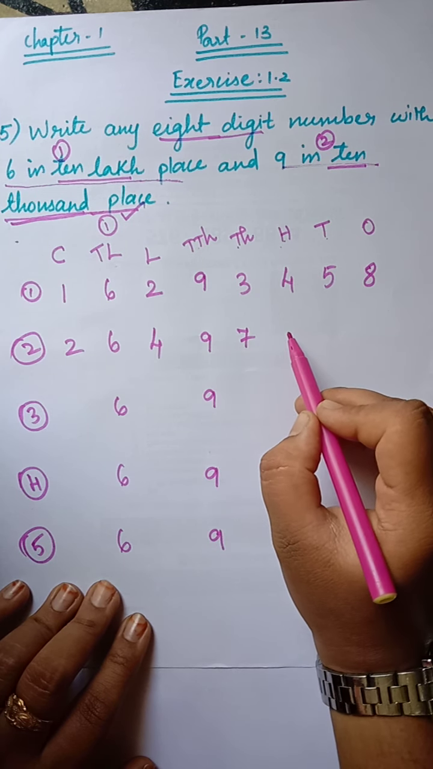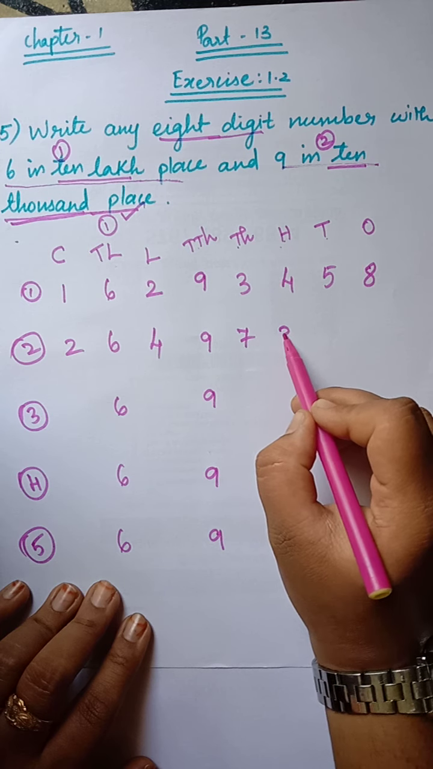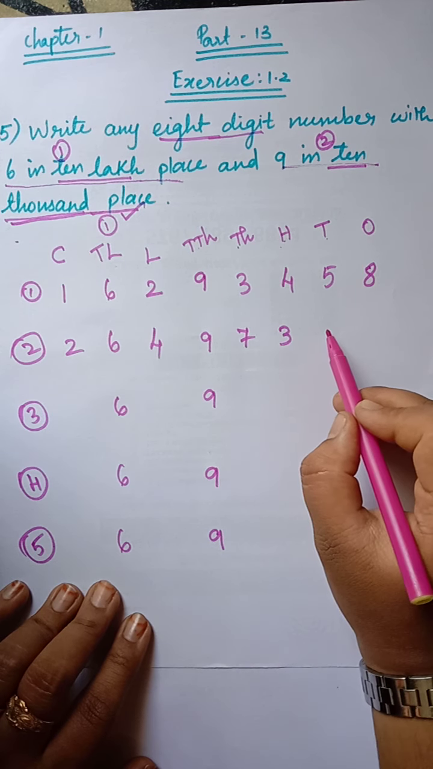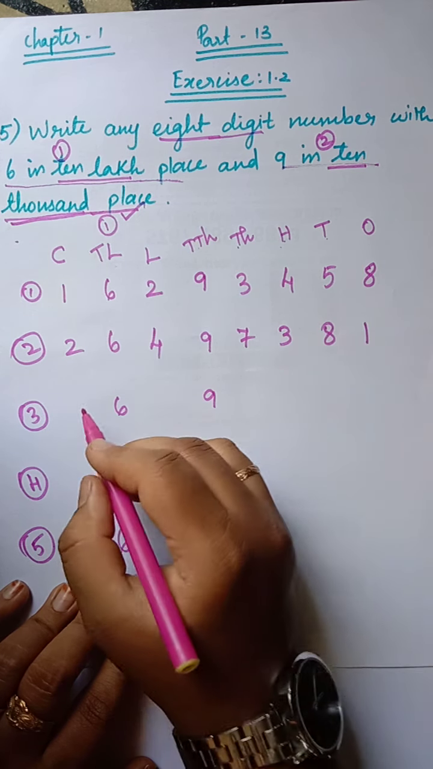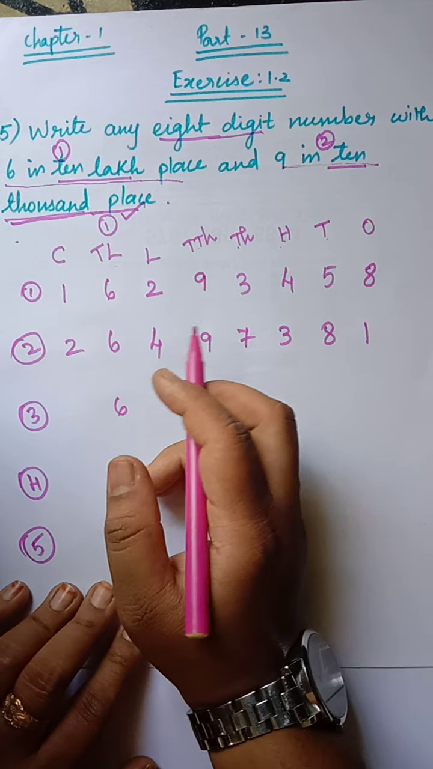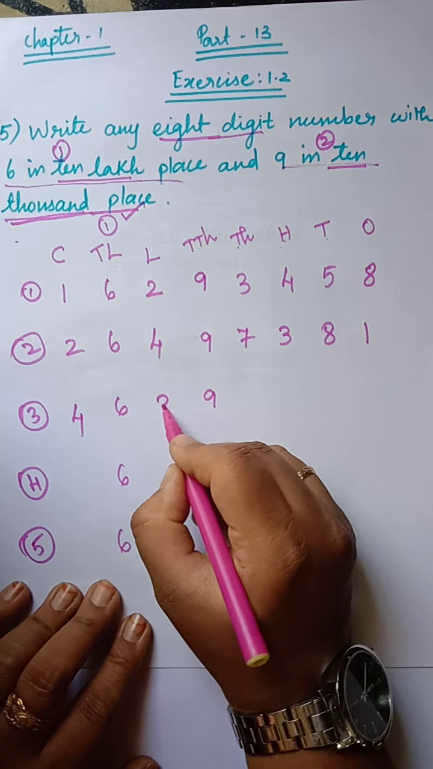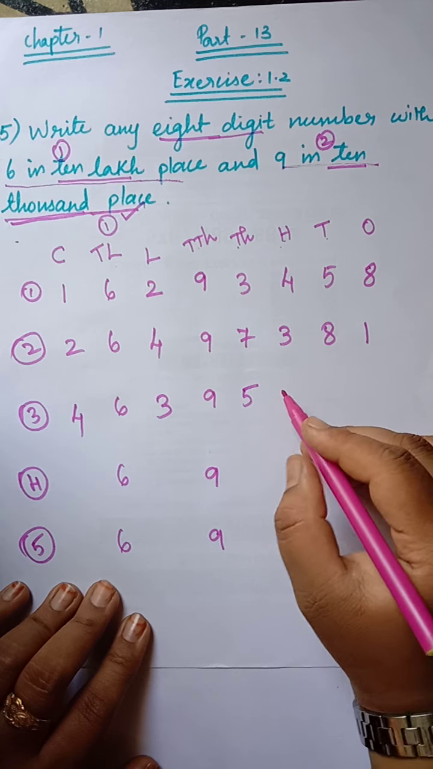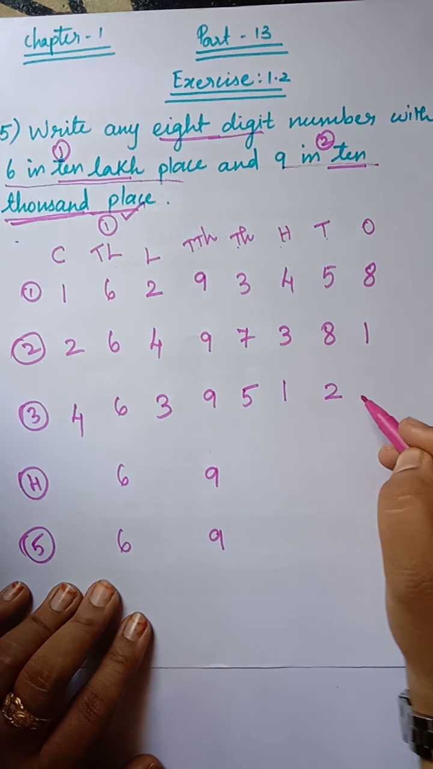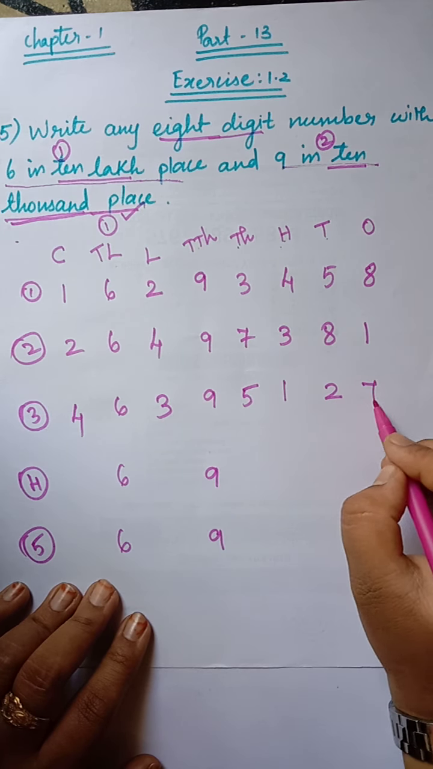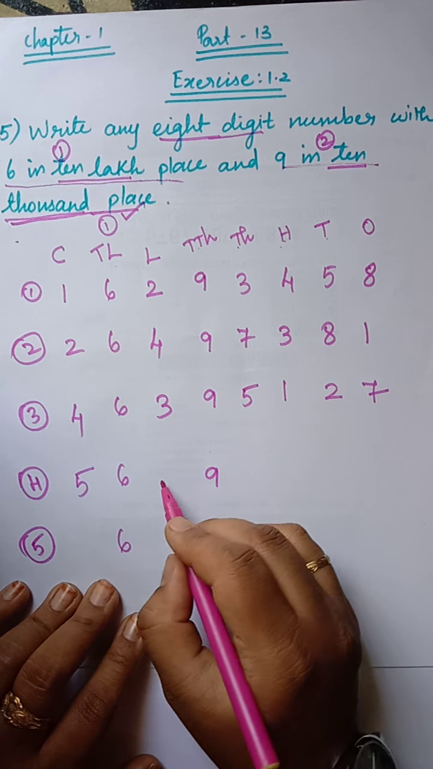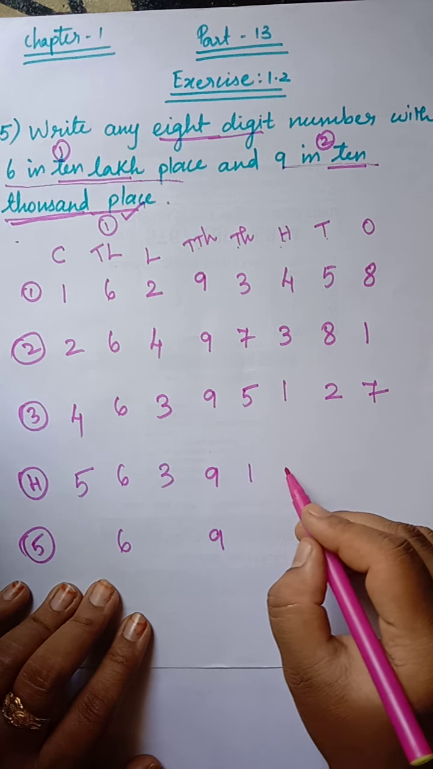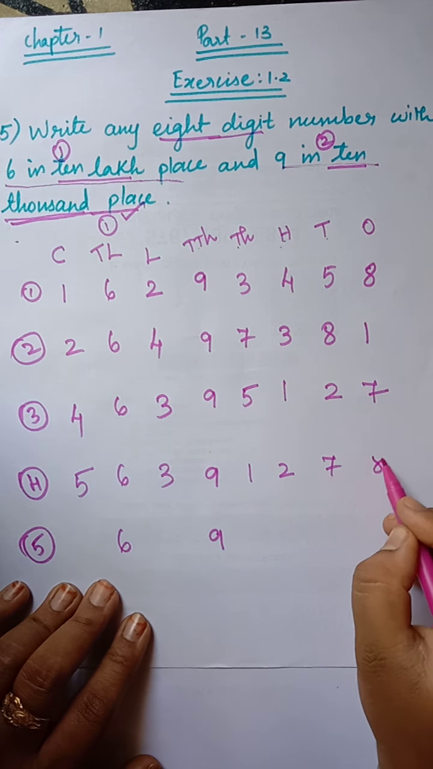Clear? Okay. Now you can write it as 3 and 7 also repeated here, 8, 1. So likewise you have to write whatever number you want, you can write it. So 4, 3, 5, 1, 2, 7. Okay. Now 5, 3, 1, 2, 7, 8.